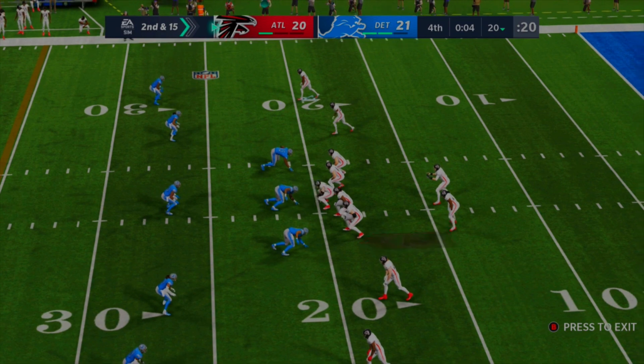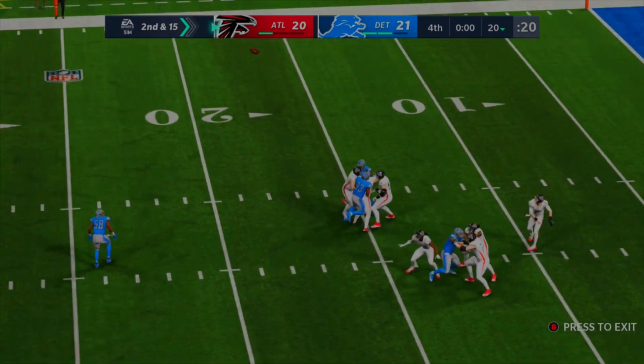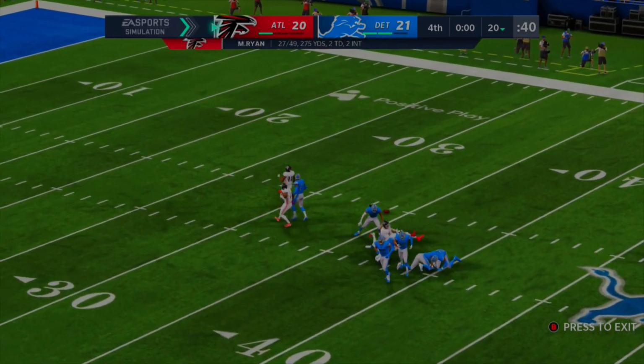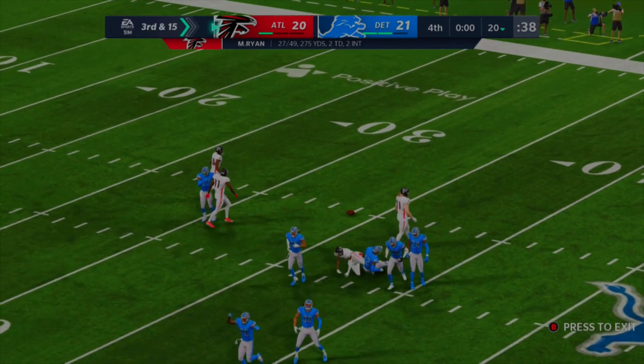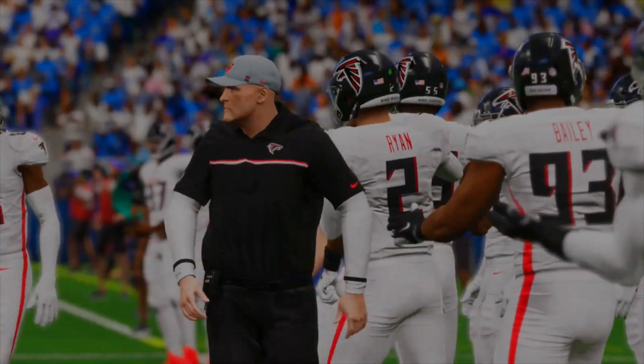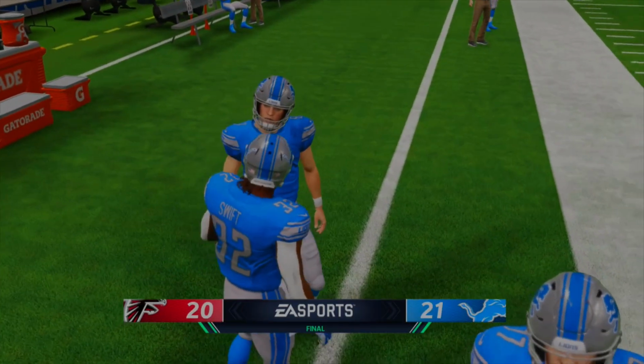So here comes Matt Ryan. Let's see. He's going to back up. He's just going to throw this one to midfield, and let's just hope to get some lucky breaks out of it. And nope, can't do it. Calvin Ridley was there, but just couldn't get the ball in time. The Detroit Lions, from the final plays in offense between Gallady and Stafford, win this game and are moving on to play the Chargers. Pretty good game we had there. 21-20 is the final score. Let's move to our next matchup.